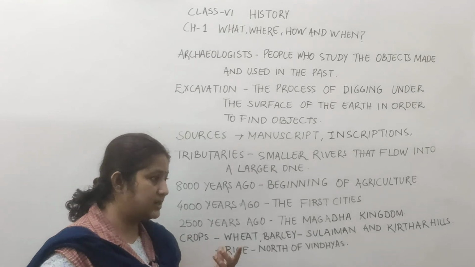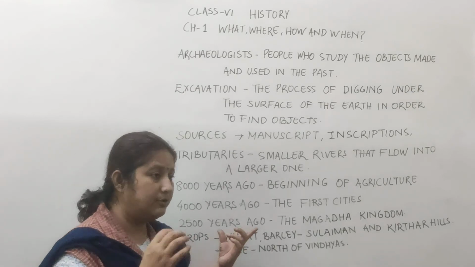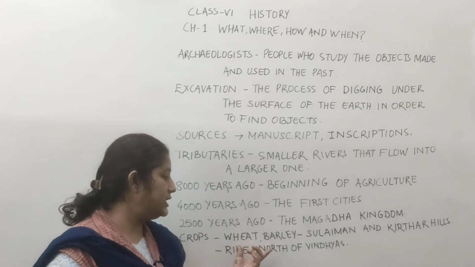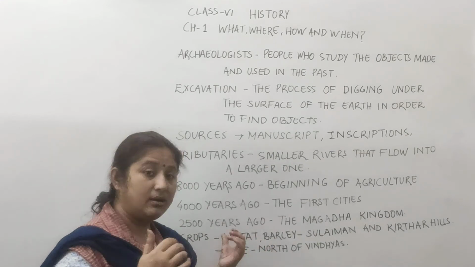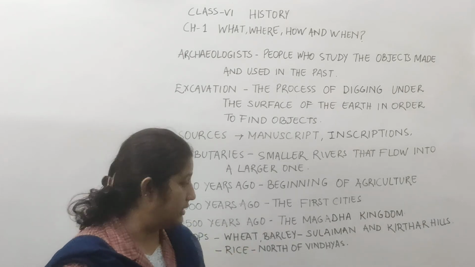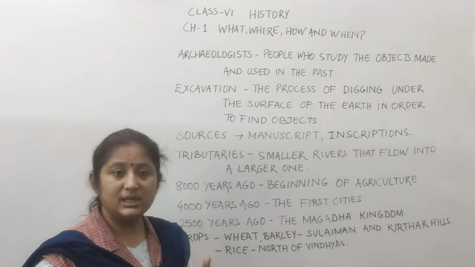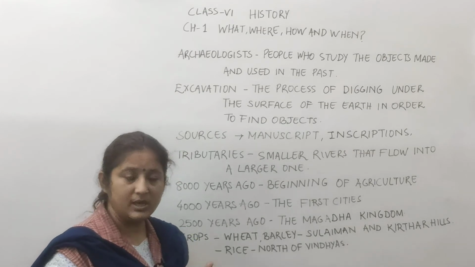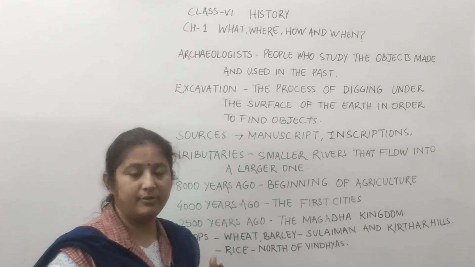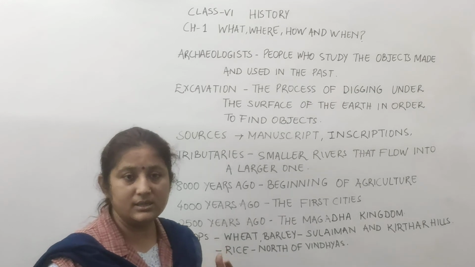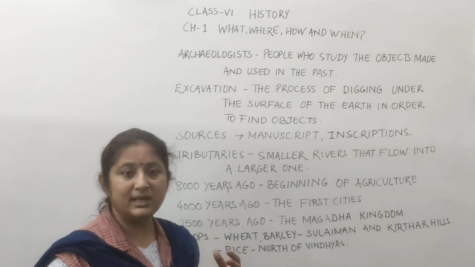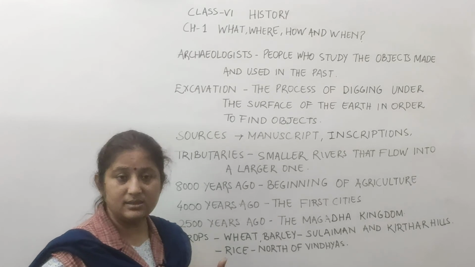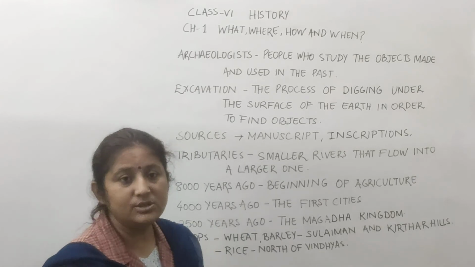So as we have discussed, the first crops the early men used were wheat and barley, and rice in the north of the Himalayas and Vindhyas. So basically wheat, barley and rice are considered the first crops, and the early men became herders. They started rearing animals like sheep and goat, and sheep and goat are considered the first animals to be herded.